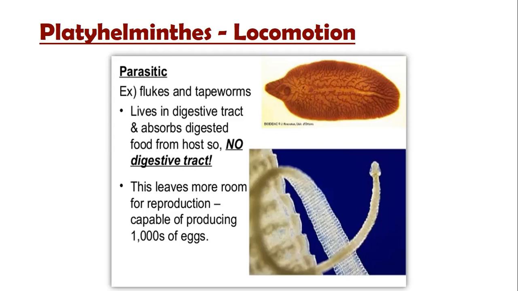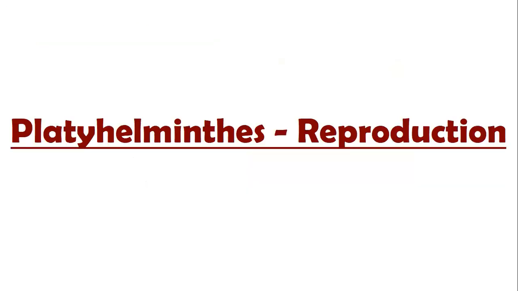And as far as locomotion is concerned, as they have to live inside the intestine, there is no need for any specific muscles for their movement, and there is no need to move as well. So this leaves more room for reproduction, capable of producing thousands of eggs. One very interesting thing about the Platyhelminthes is that there is no true digestive system and no locomotory system, but the most developed system is the reproductive system.